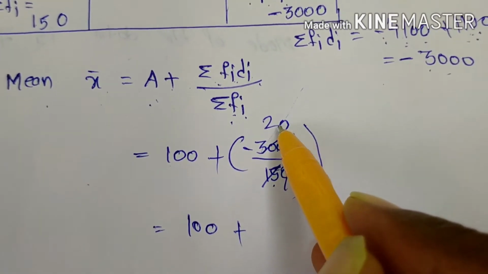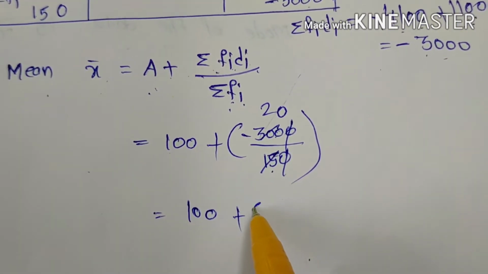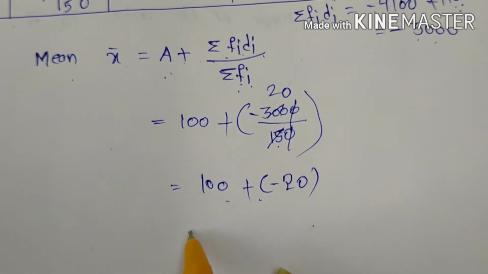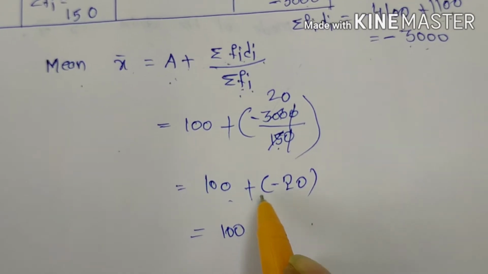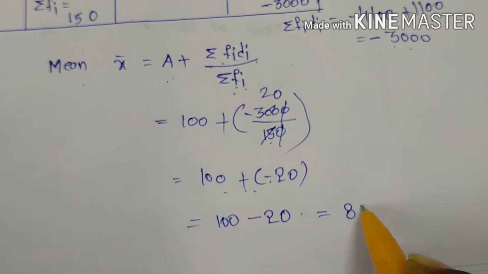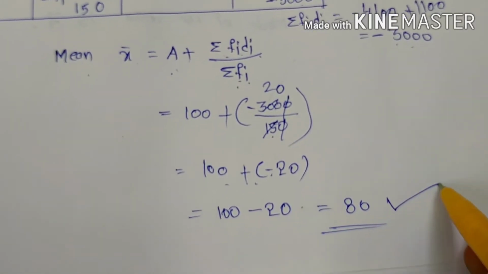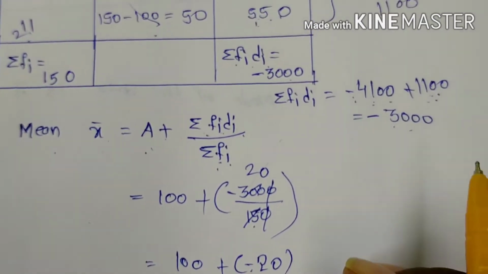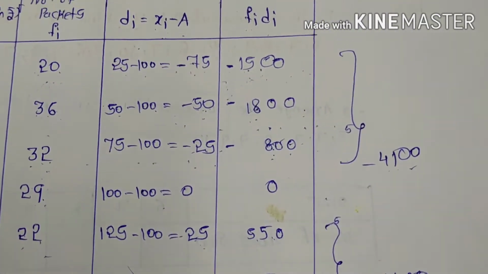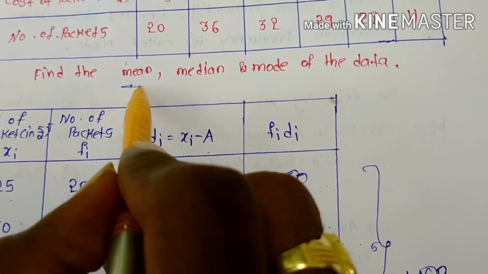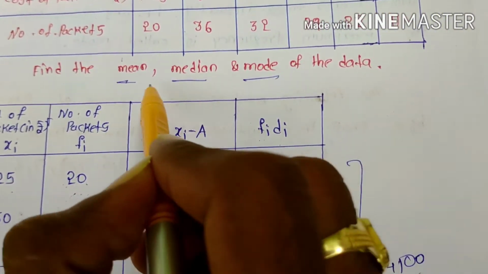Next you can keep 0. That means minus 20. So 100 plus minus 20, 100 minus 20 is equal to how much? 80. That means 80 is the mean of the given data. But in the question, they asked to find the mean, median, mode. First one completed.